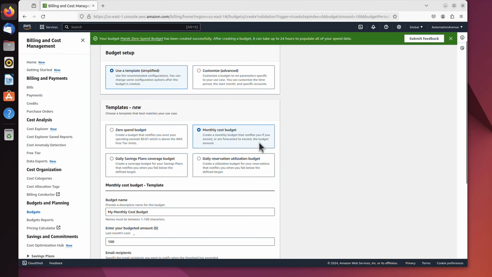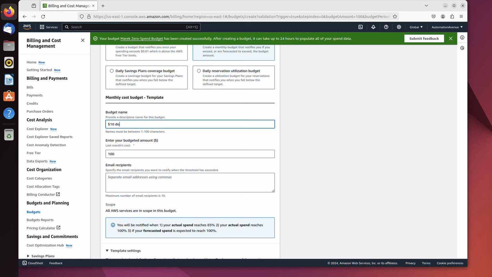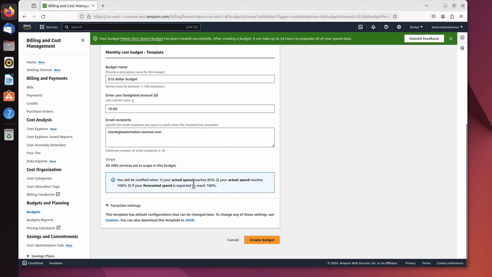So now we can scroll down. Let's call it $10 budget, yeah? It's clear for us what it is about. Now we just adjust this value to $10 and again just the list of emails we want that notification to be sent to. And that's it. And here below you've got a summary of how it works.